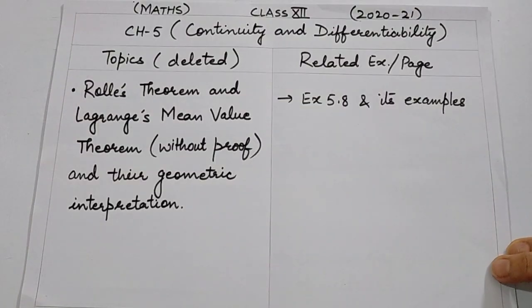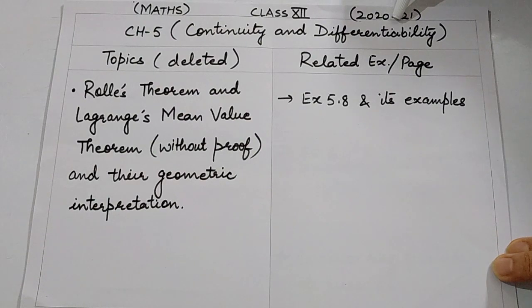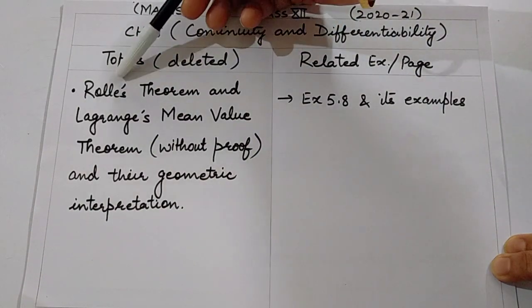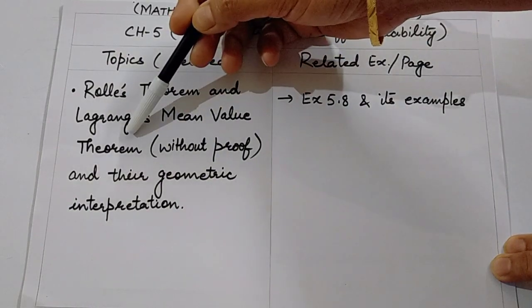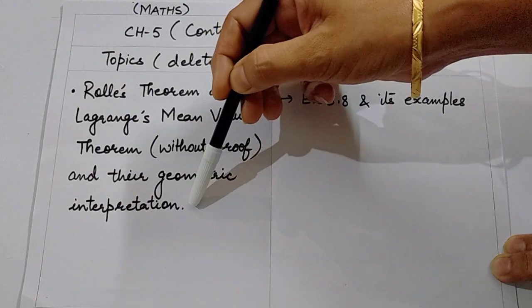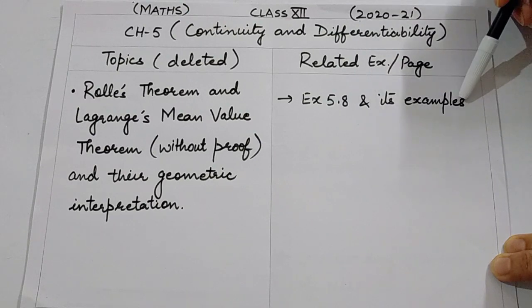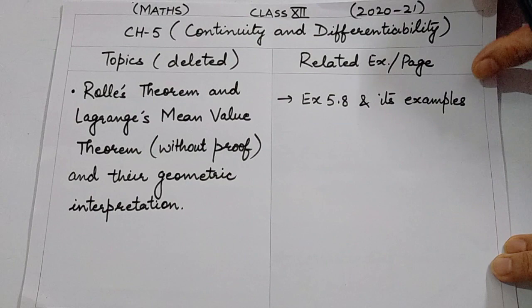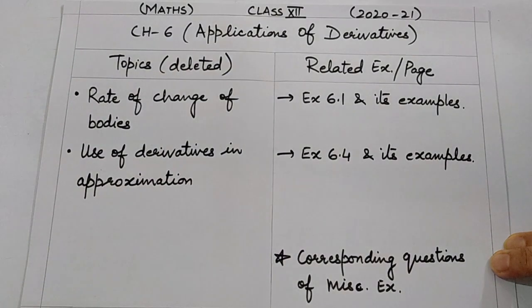Next is chapter 5, continuity and differentiability. The topic deleted is Rolle's theorem as well as Lagrange's mean value theorem without proof and their geometric interpretation. It seems to be related with exercise 5.8 clearly in the book, and its examples will be deleted. It's a big chapter, so only one exercise 5.8 is deleted, rest all you have to do.